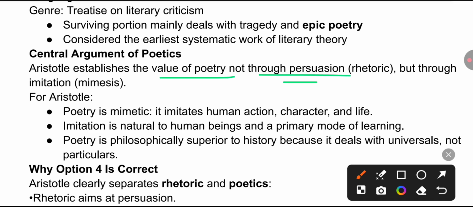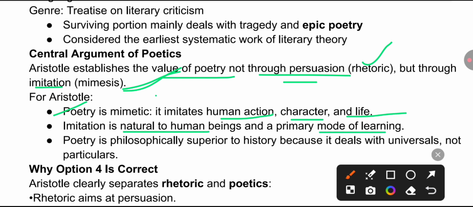not through persuasion, that is rhetoric, but through imitation, that we know as mimesis. So for Aristotle, poetry is mimetic. It imitates human action, character, and life. And imitation is natural to human beings and a primary mode of learning. So that is why Aristotle defended the imitation of the poet, telling Plato that it is not a bad thing. Here, if the poet is imitating, that means they are learning.